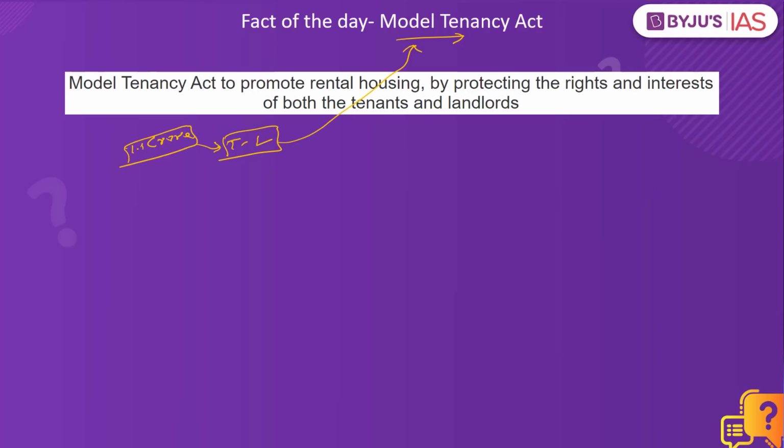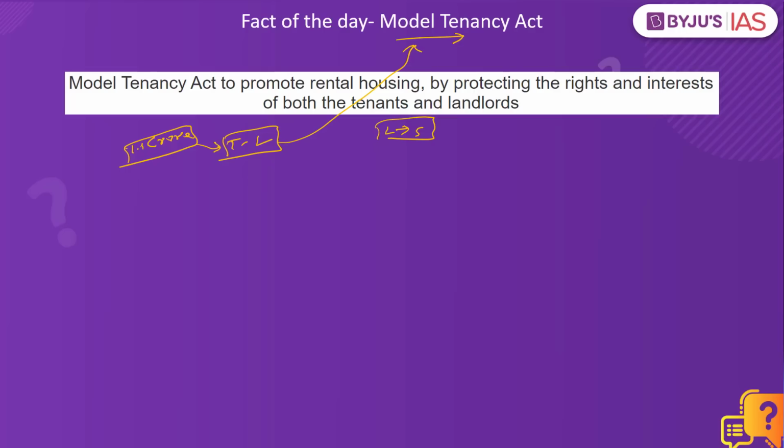In order to overcome this particular issue, the central government has come up with the Model Tenancy Act. Why is it called the Model Tenancy Act? That is because when it comes to land in India, land comes under the state list. We have the 7th schedule, we have the union list, state list and the concurrent list. Land happens to be one of the subject matters present in the state list. So what is the central government saying? That there are issues between the tenants as well as the landlords, which is why we have a large number of rented houses which are currently lying vacant.